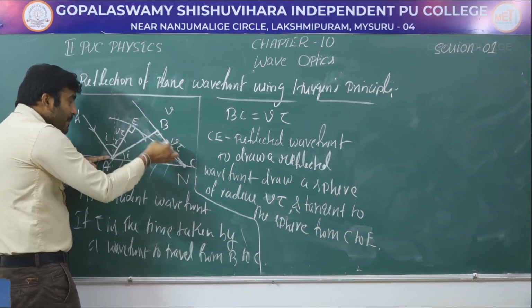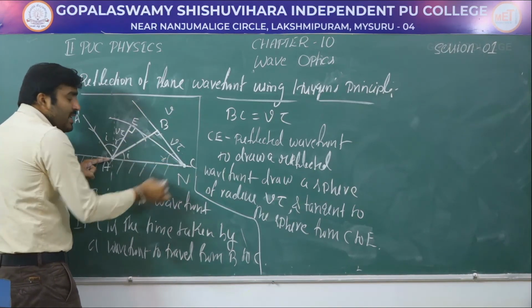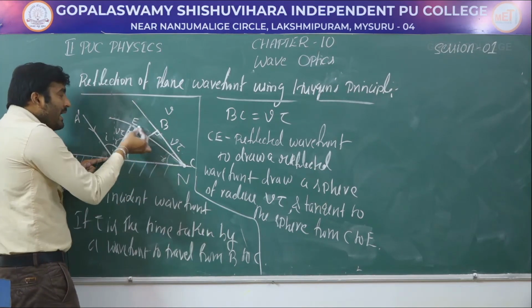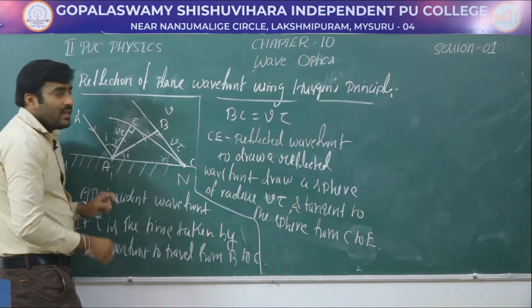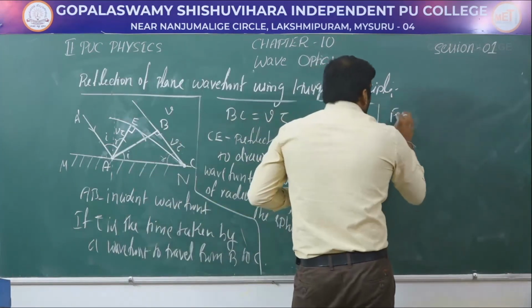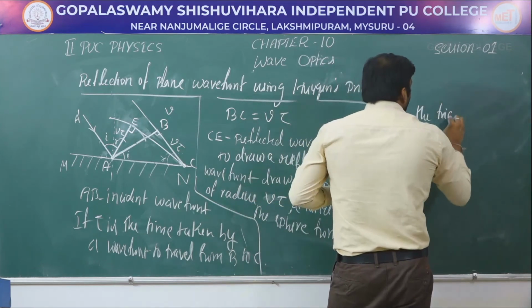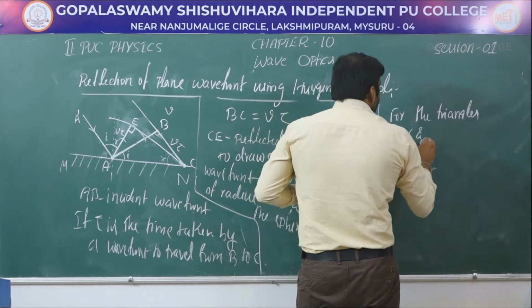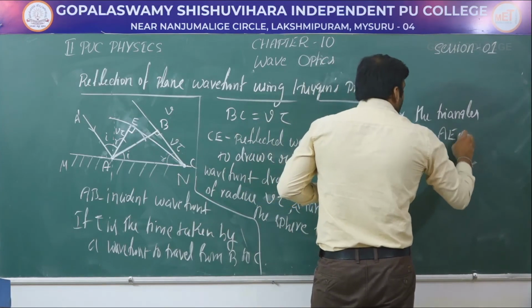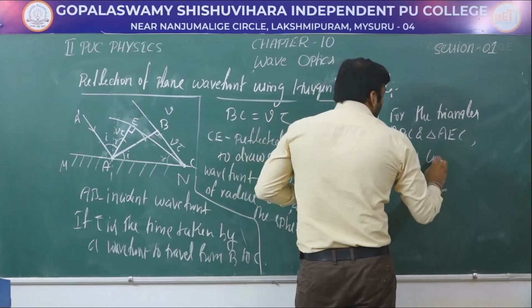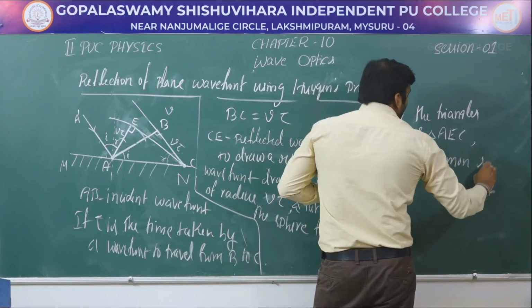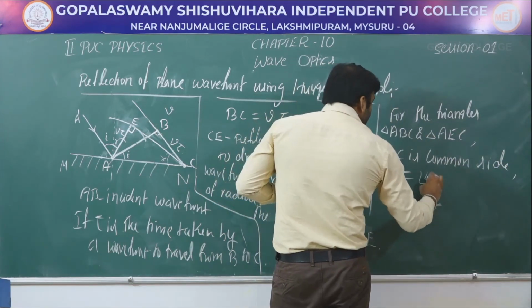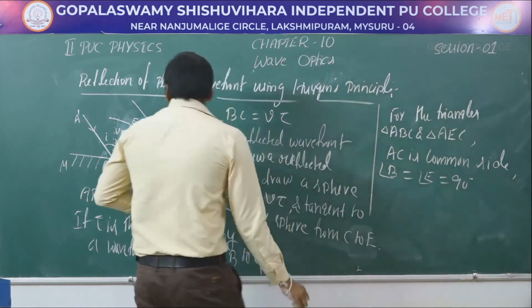For the triangles ABC and AEC, AC is a common side, and angle B is equal to angle E, which is equal to 90 degrees, correct?